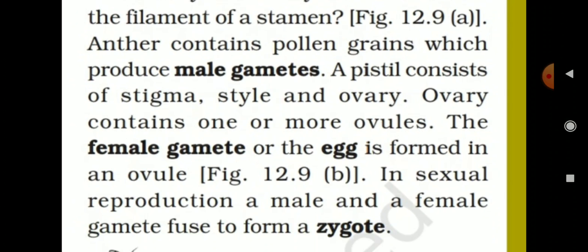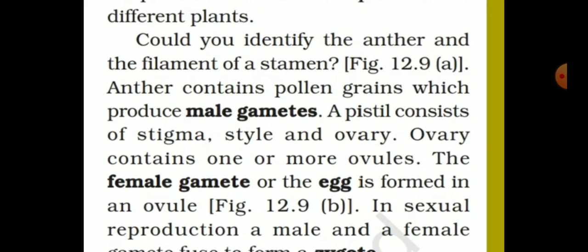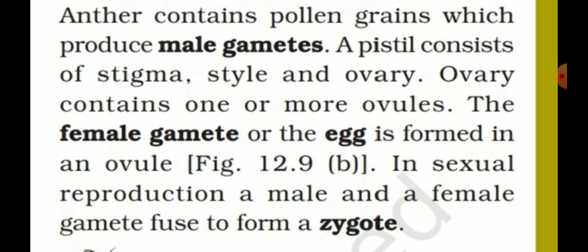In sexual reproduction, a male and female gamete fuse to form a zygote. Okay, bracket the word, students. Define zygote. In sexual reproduction, a male and a female gamete fuse to form a zygote. Can you understand? Are you clear, students?